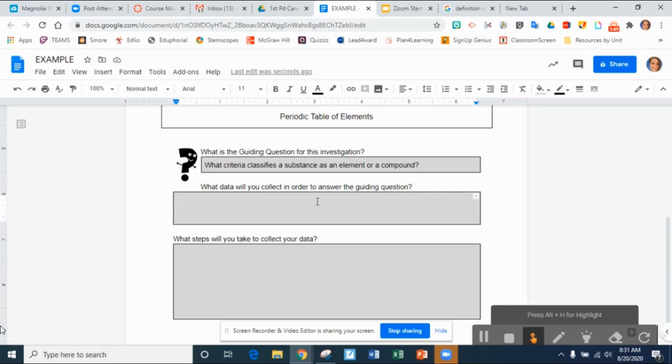And in science, we call those characteristics. When you describe what something looks like, the traits that it has, or make observations about it, you're describing the characteristics. So the data that you will collect in this investigation are the characteristics of elements and compounds. That's it. So some of you are making this super challenging, but if I want to know what elements and compounds look like, that's what I'm going to write down. What you write down, what you observe is your data.